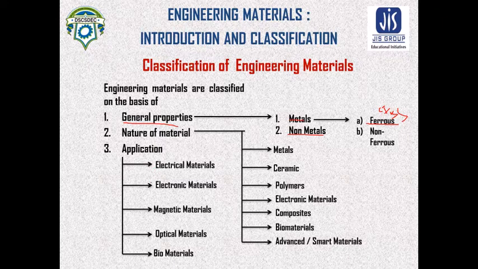Next is electronic material, material used to make conductors, semiconductors such as silicon, germanium. Magnetic material means ferromagnetic, diamagnetic, paramagnetic material. And optical material is quartz, glass, etc. And biomaterial means biosensor, man-made protein, etc.